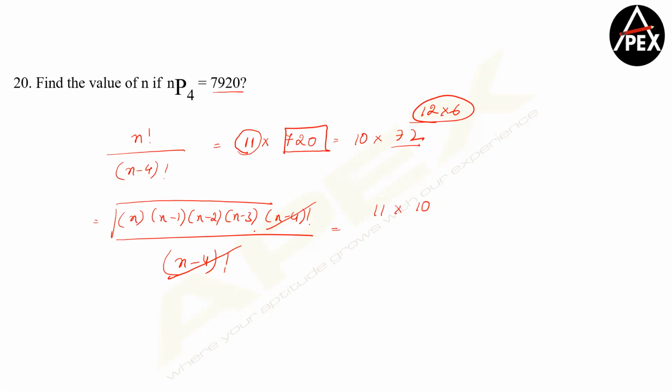I want 4 consecutive natural numbers, guys. If you look at 72, 72 can also be written as 9 into 8. Clear? So therefore the answer becomes the value of n is equal to 11.